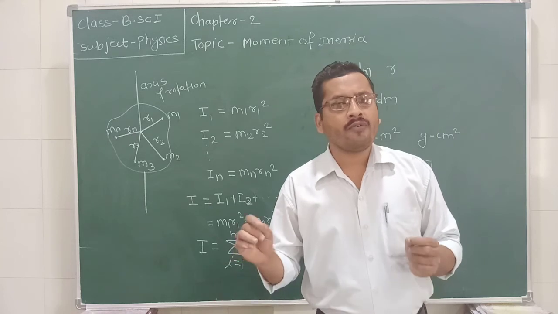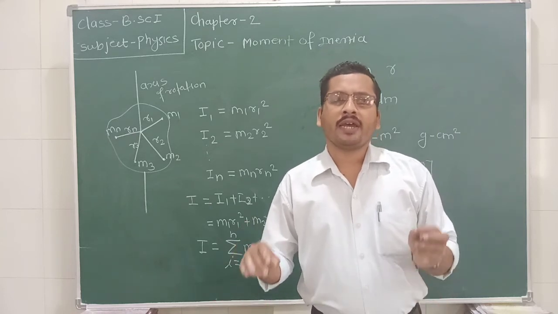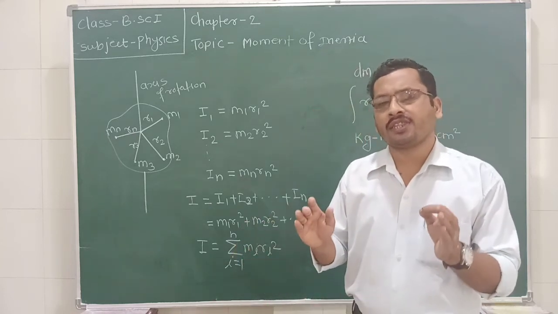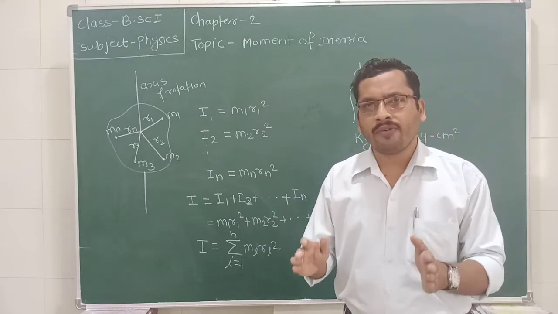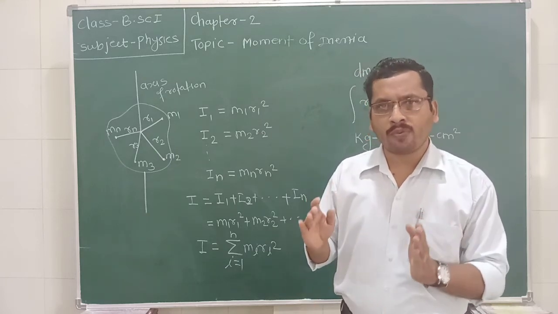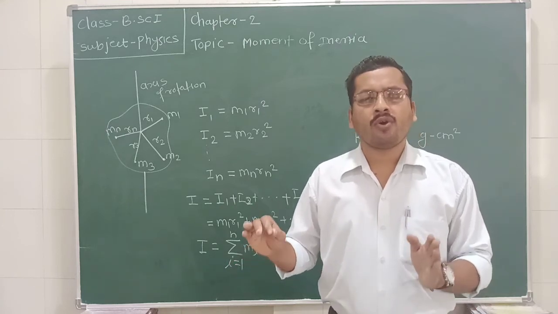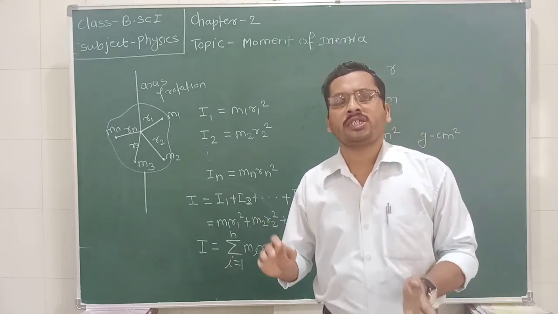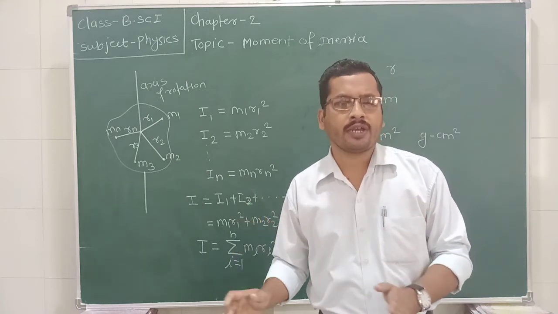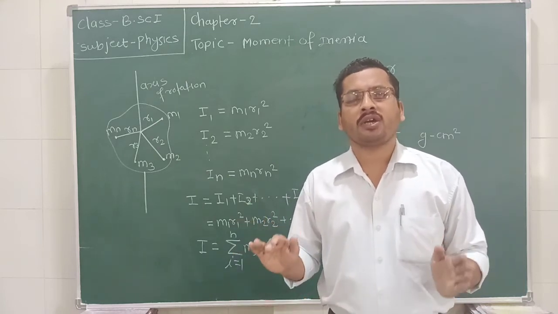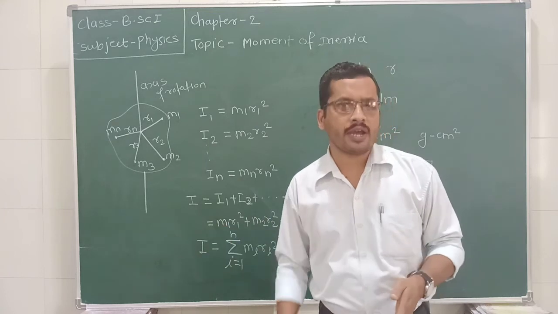So how can we define radius of gyration? Radius of gyration is the distance between the axis of rotation and a point at which the whole mass of the body is supposed to be concentrated. Such a distance is called the radius of gyration.